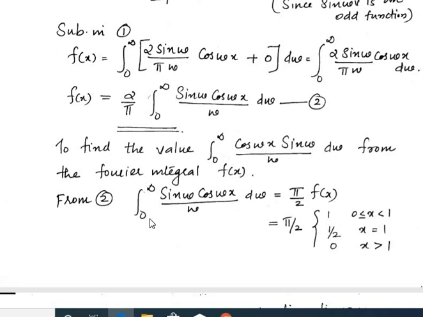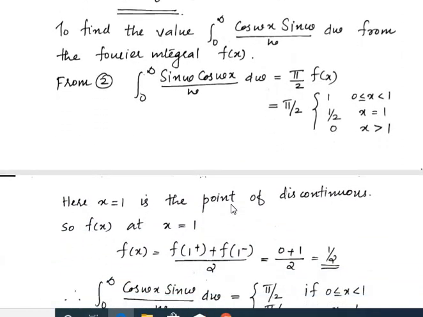But here the limit starts from 0, so we cannot take the values from minus 1 to plus 1; we take the values from 0 to 1. That is, 0 to 1 has the value 1 and from 1 to infinity has the value 0. Then x equal to 1 is a discontinuous point, and we have told earlier that at a discontinuous point we cannot express the Fourier integral by this formula.